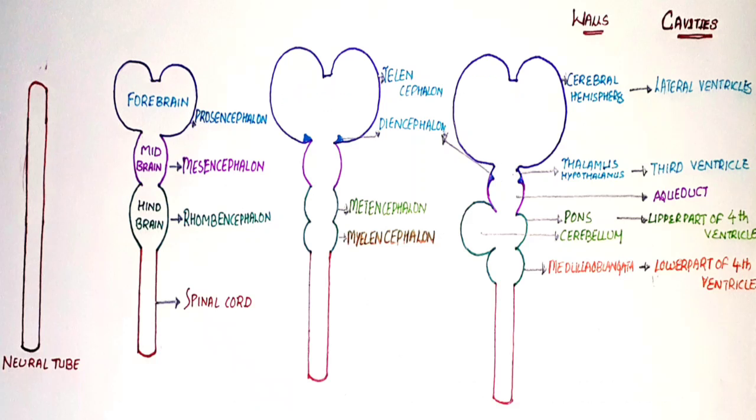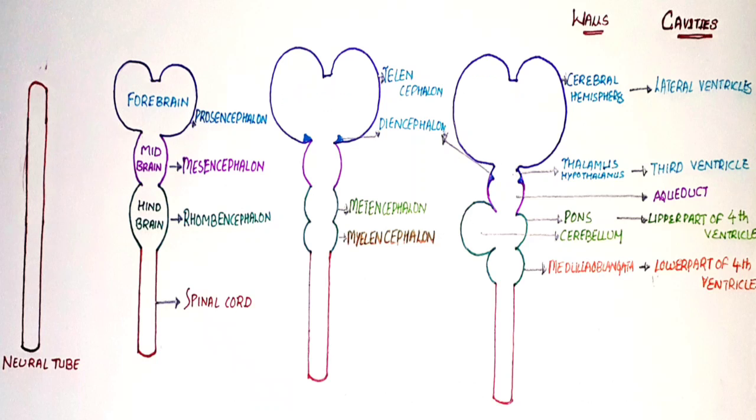And the rhombencephalon makes two vesicles, metencephalon and myelencephalon. Metencephalon is the superior one and myelencephalon is the inferior one. On the posterior or backside of the metencephalon, cerebellar hemispheres develop, and what remains in the front is called pons. And in the myelencephalon, there is the medulla oblongata.